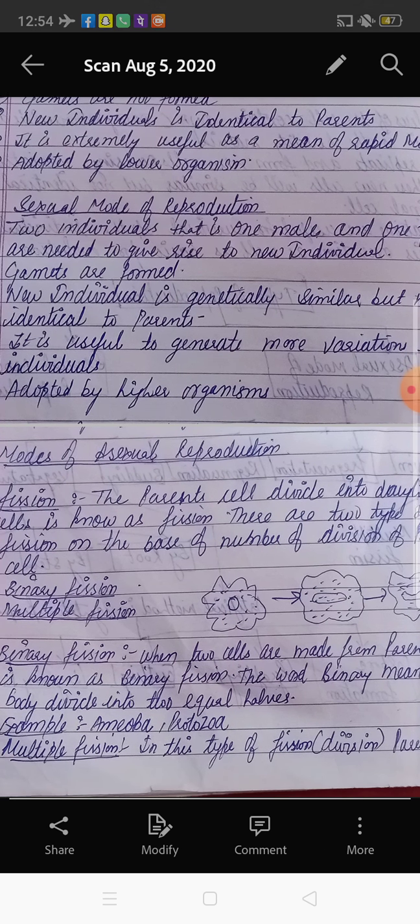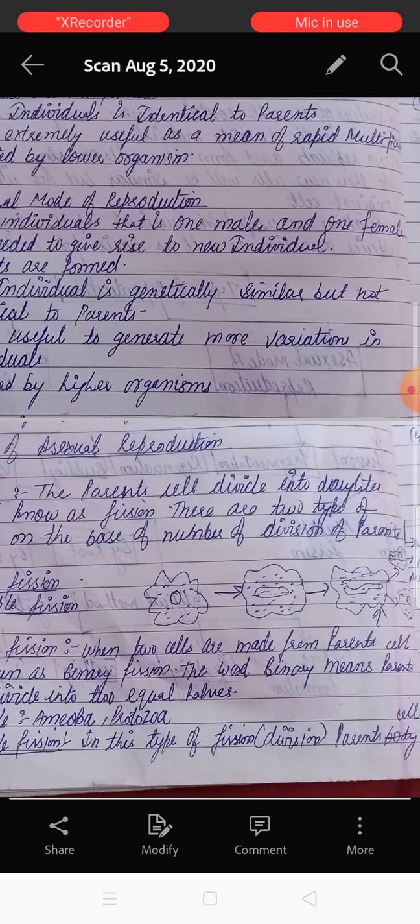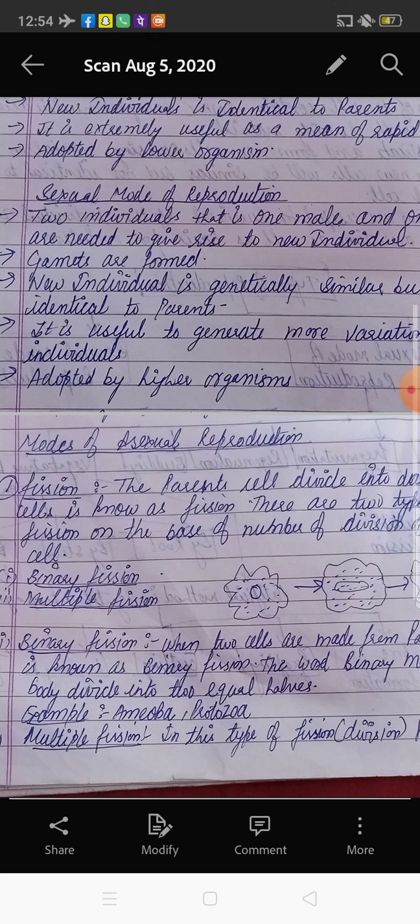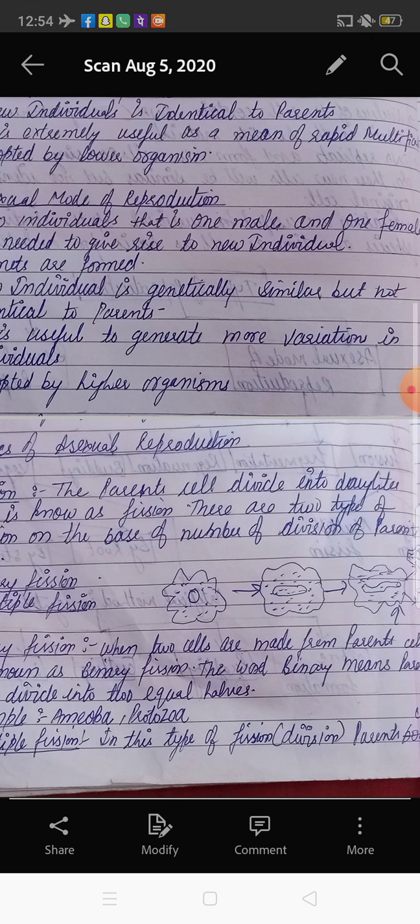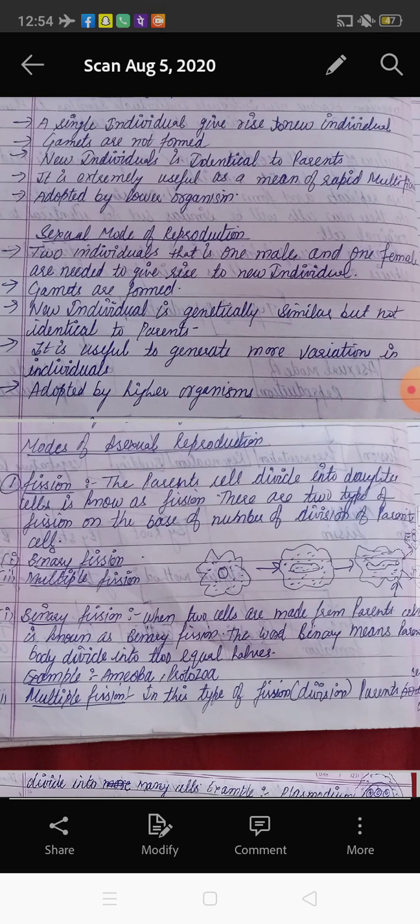So it is extremely useful as a means of rapid multiplication. In asexual reproduction, the reproduction of the organism is at very high speed. In our body, if a new one is born, it takes 9 months, and only one or two, or at most four, new ones are made through the sexual mode of reproduction.